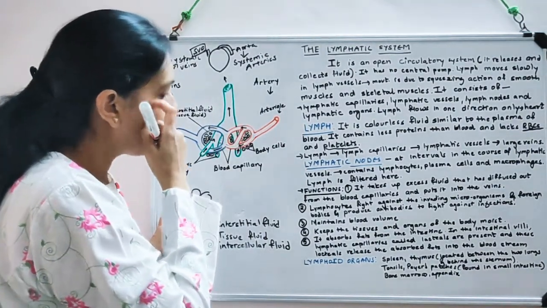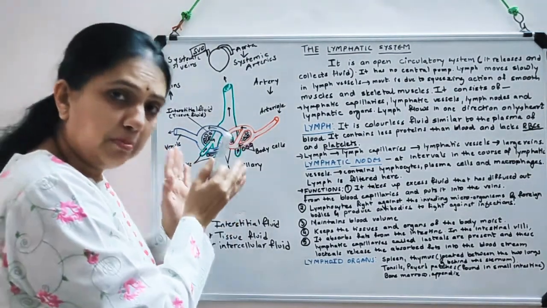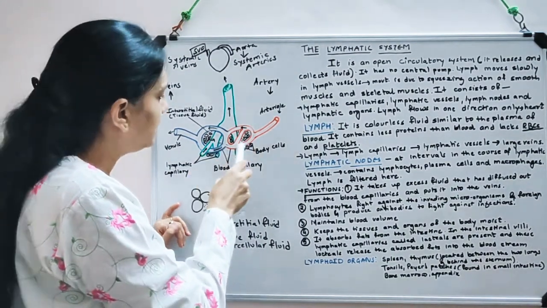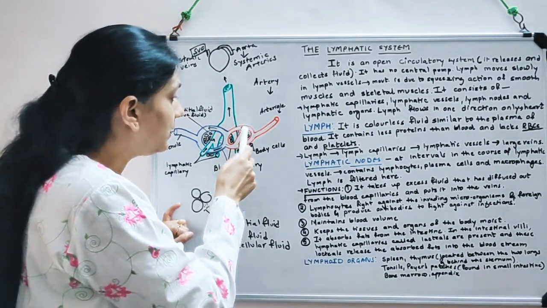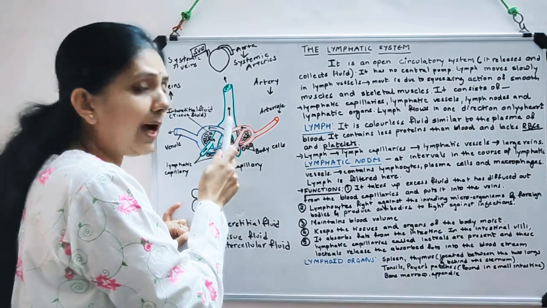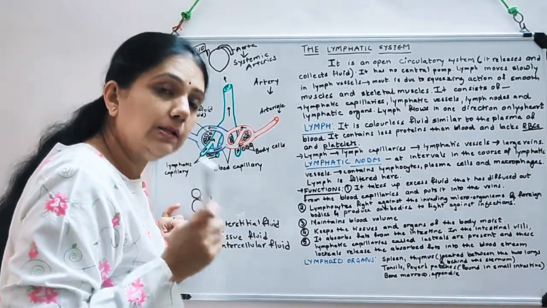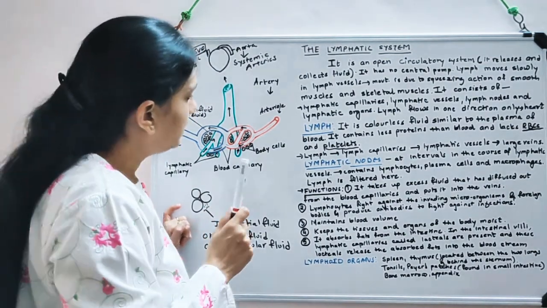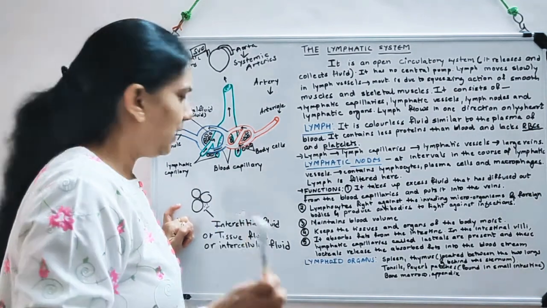Now how is the progress? I'll explain. Now is this clear? I am repeating it once again. The blood moves into the blood capillaries. There are pores inside these blood capillaries through which some fluid comes out and that lacks RBCs, second, platelets, and it has some amount of small blood proteins.